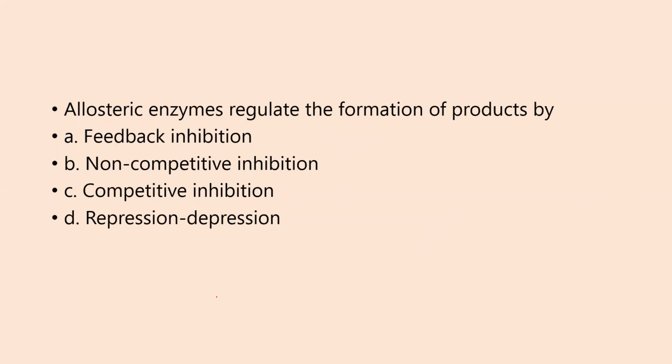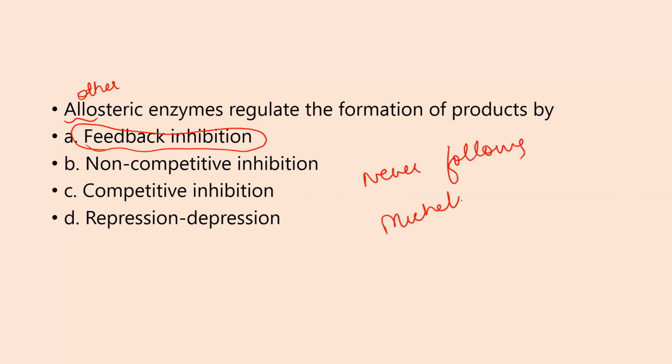Next question. Allosteric enzymes regulate the formation of products by. Allosteric, allo means other. So the modulator binds to a site totally different from the active site, to some other area of the enzyme molecule. What happens? It simply undergoes feedback inhibition, always. And always remember, allosteric inhibition never follows Michaelis-Menten kinetics. This is a very important feature. So the answer is A. Moving on to the next question.